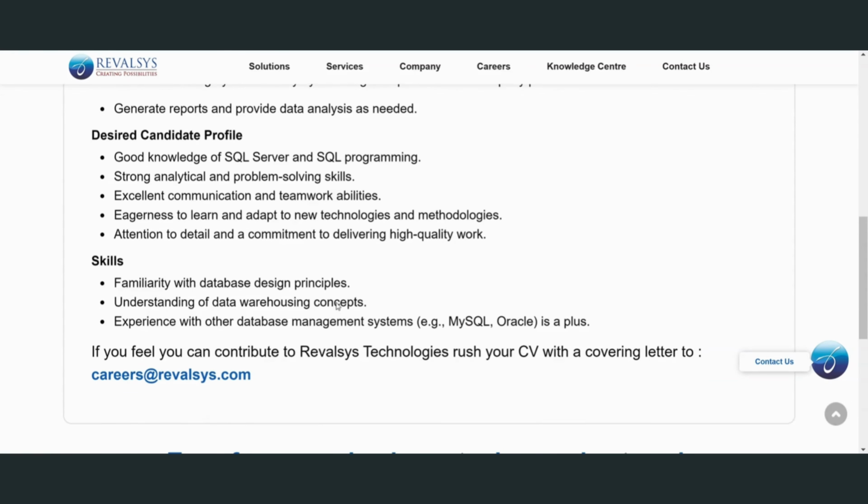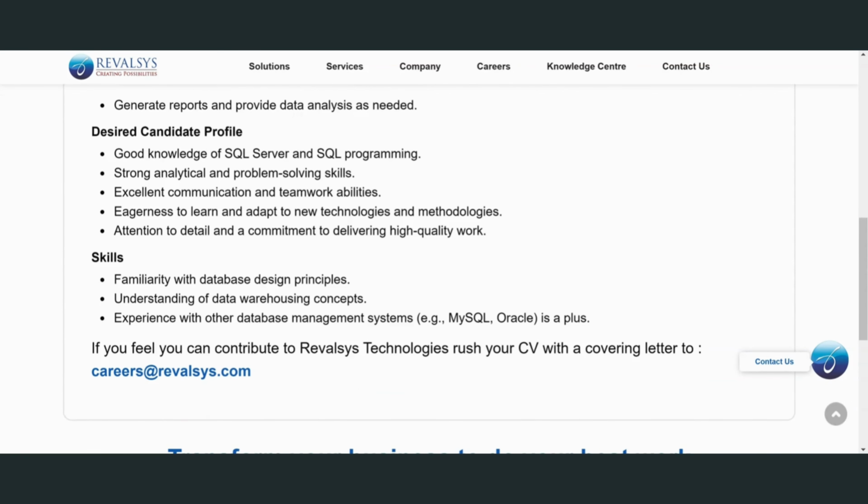And next, if you feel you can contribute well, if you have any skills, I mean, if you developed a separate project, mainly a real-time project, then you can contribute with their HRs. Okay, they provided the email also, careers at the revalsystems.com. Okay, it's sys.com, not system. Okay, so this is the process.